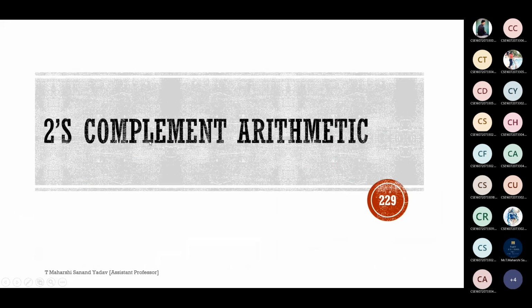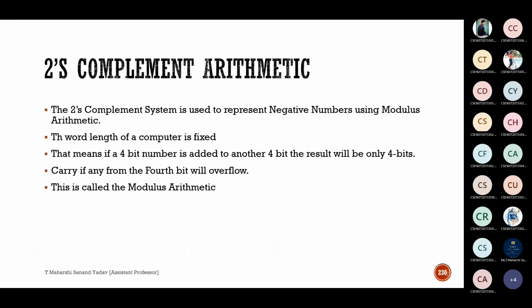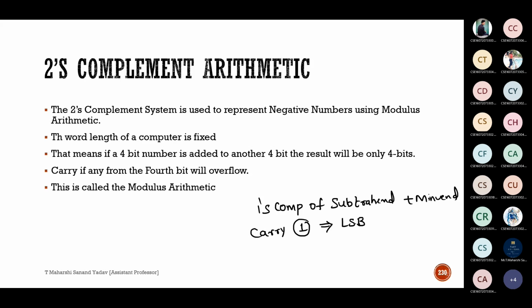So next concept is 2's complement arithmetic. So here what will be the difference? Please go through the statements and let me know. So earlier what we did in 1's complement arithmetic, we have taken 1's complement of subtrahend and added it to minuend. Next, if any carry is generated, what we did? Suppose if carry 1 is generated, we are adding it to least significant bit. Next, after this we are checking most significant bit sign.